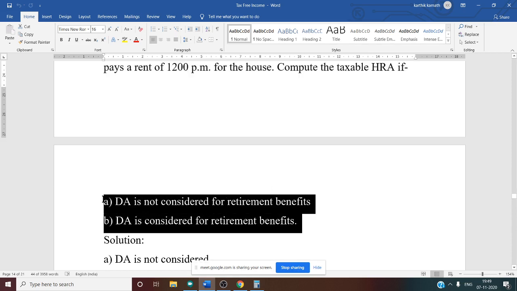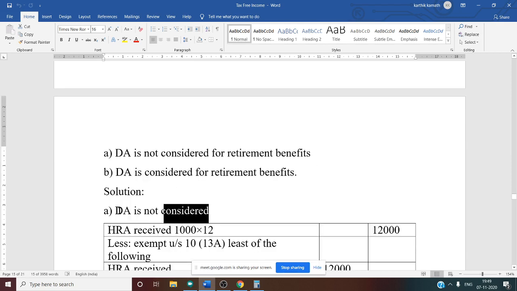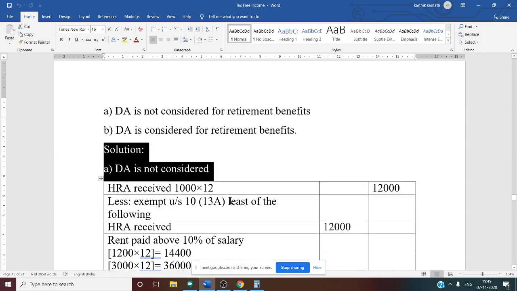DA does not enter the retirement benefit. That is the first condition. Second one, DA is considered for retirement benefit. So there are two cases, and we need to solve this problem for both. Let us discuss the cases one by one. First one, DA is not considered. When DA is not considered, how to solve the problem?